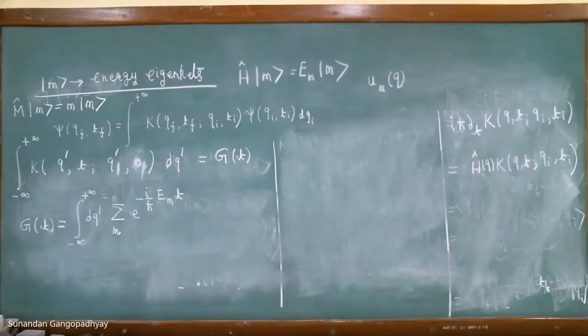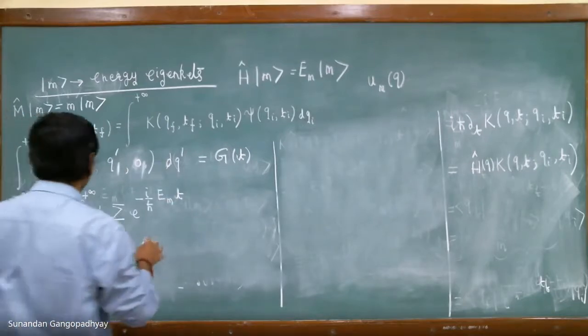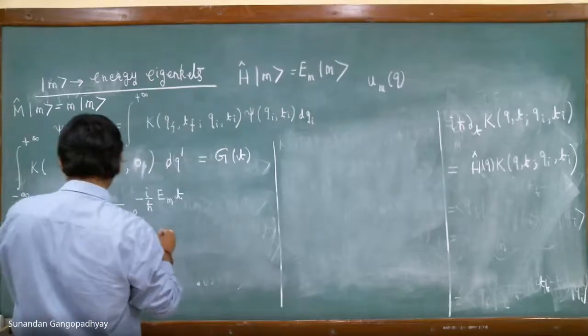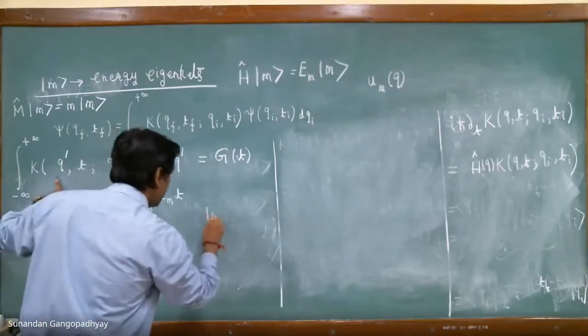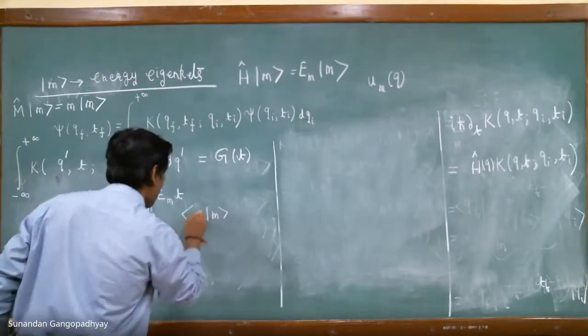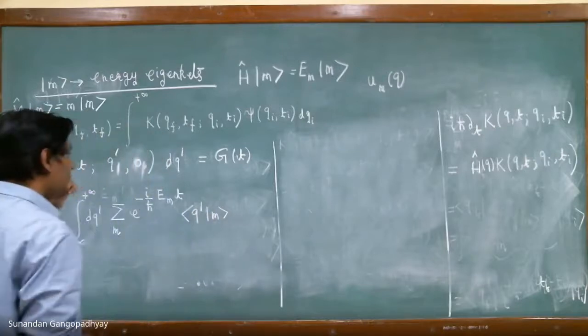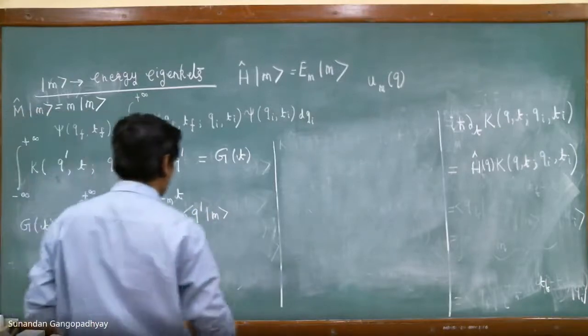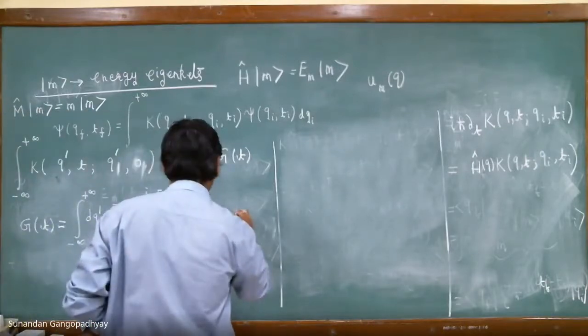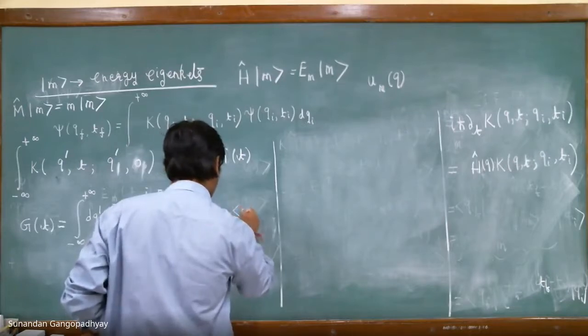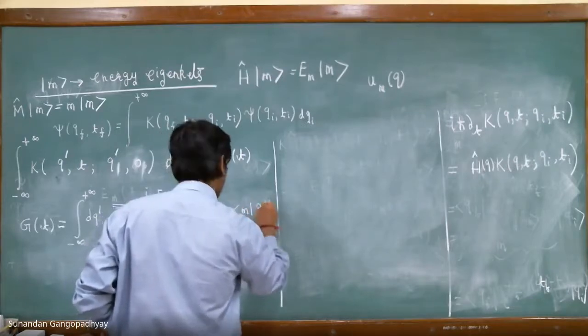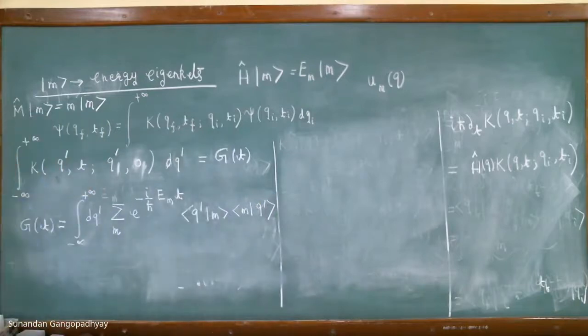And then we have q, so that will be q prime. So this will be n of q prime. Then we have the star of q prime, so this will be n prime. Okay, this is what we have.